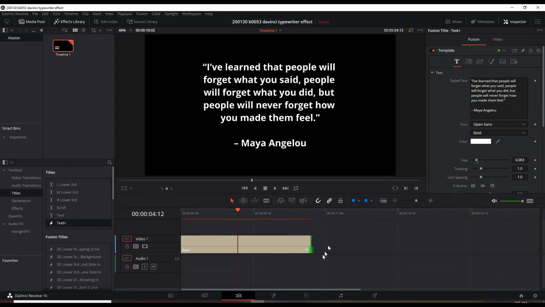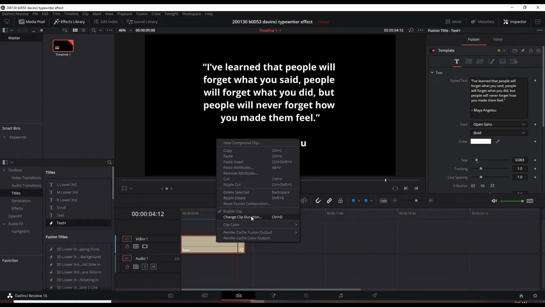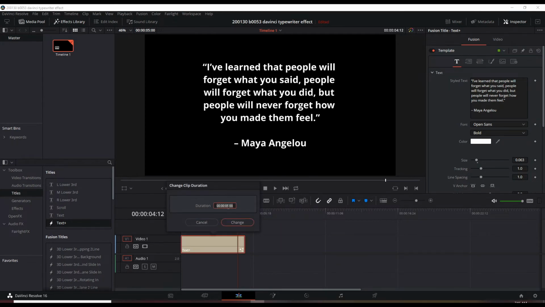I'm going to undo that, and another way to add seconds to your clip is by right-clicking the item and choosing change clip duration. You see it's 5 seconds. Let's change that to 10 seconds.